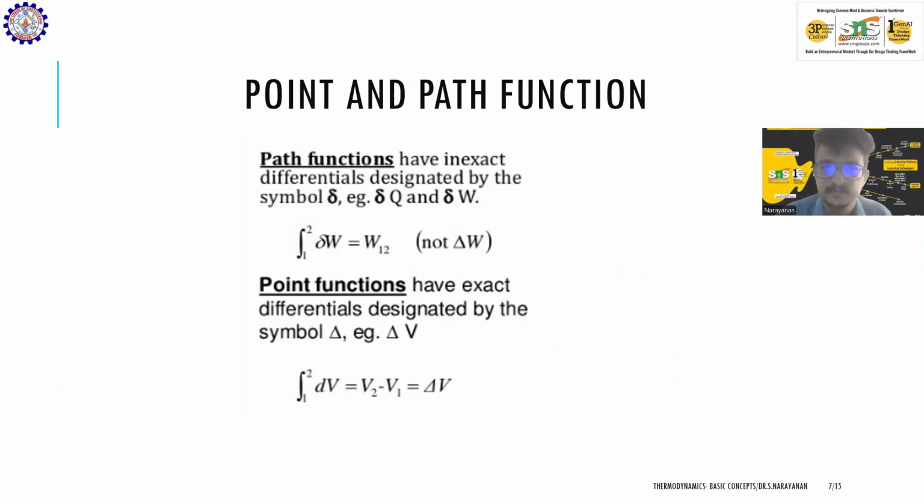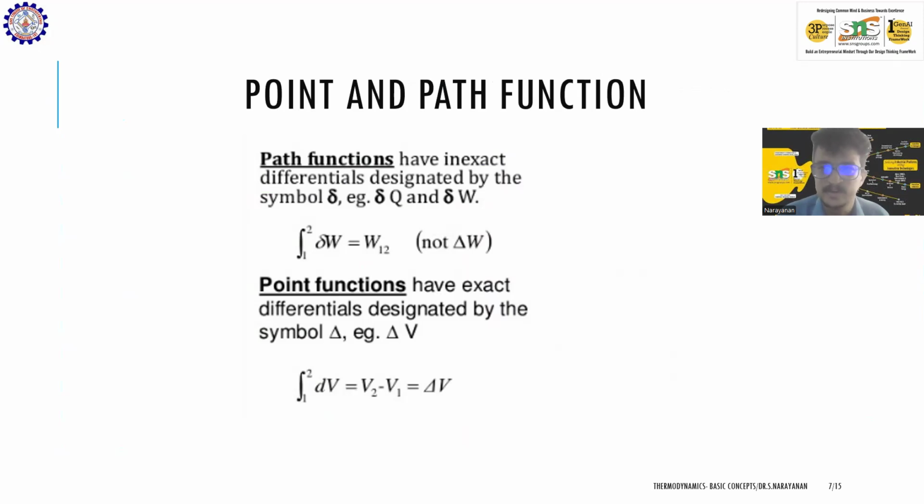Whereas a path function should have a process completed. For example, if I have an isentropic compression, pressure is increased from 1 bar to 10 bar. I have to give some work. So that work is a path function. Work can be given only when the process is completed. So that is a path function. A path function can be defined only when the process is completed. Whereas a point function can be defined at the start or end of a process.